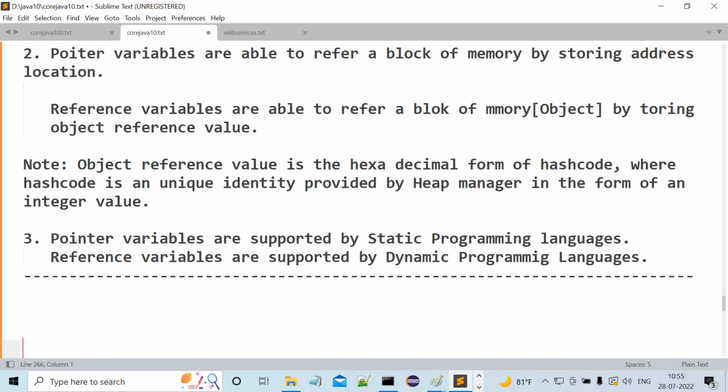What is the first question here? Differences between a hash include statement and an import statement. The second one is differences between .exe file and .class file. And the third one is differences between pointer variable and reference variable. Yes, sir, got it or not? So up to now, three interview questions.